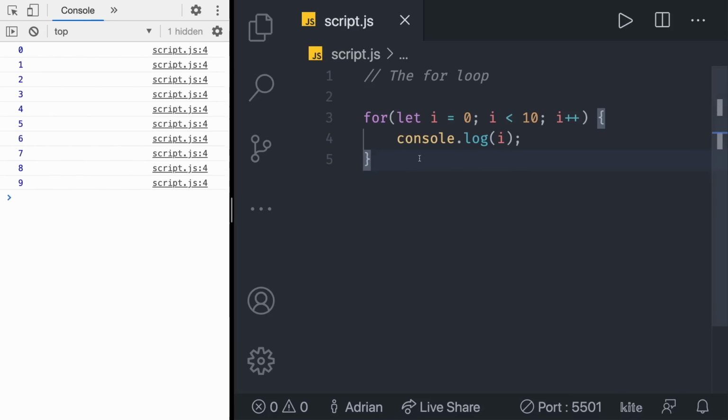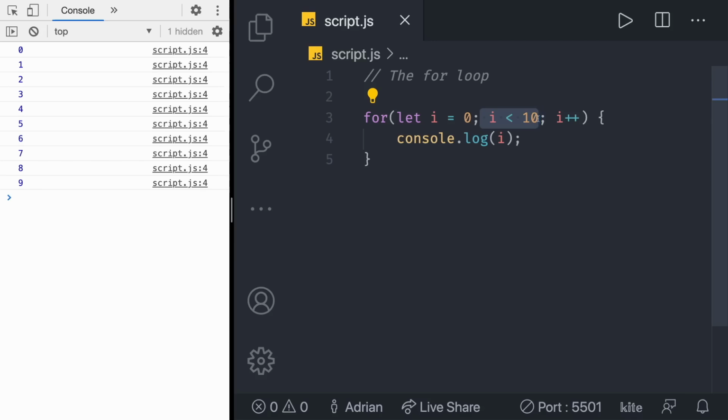I know this is a lot of code, so let's repeat it one more time. First, we initialize our variable i to 0, because we start to count from 0. i stands for index, and it's kind of a standard for loop variable. Next, we set our condition to while i is less than 10. So every time before the loop executes the statement, it will check if the condition is true, or in our example, if variable i is less than 10.